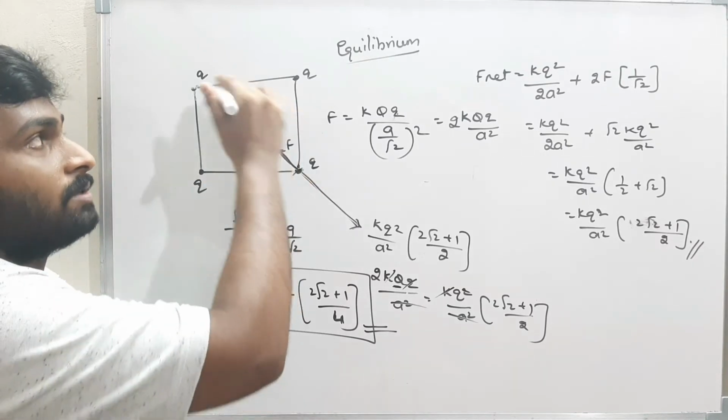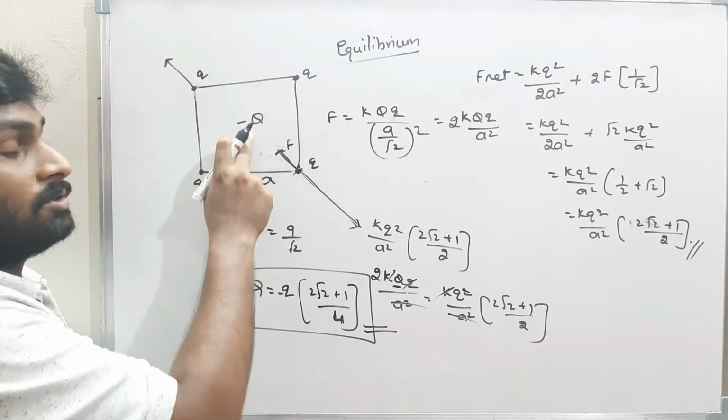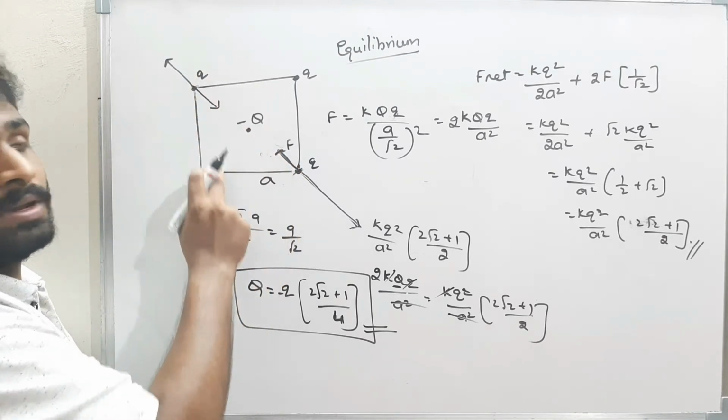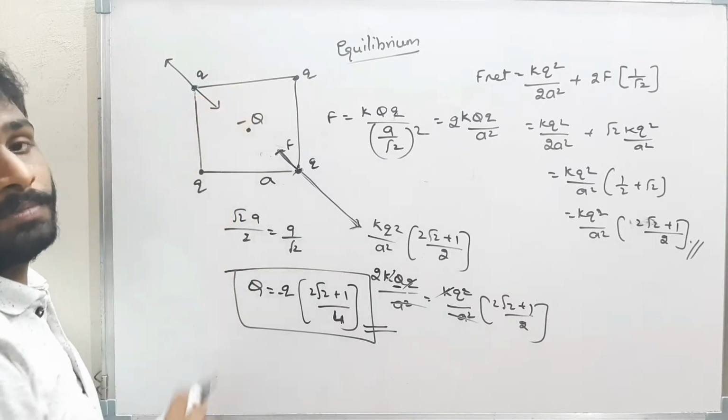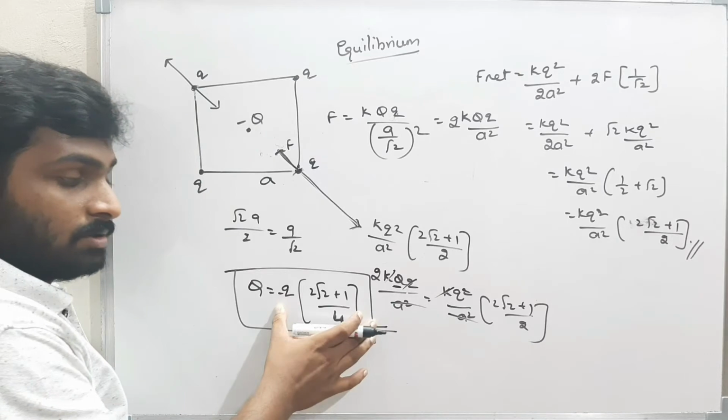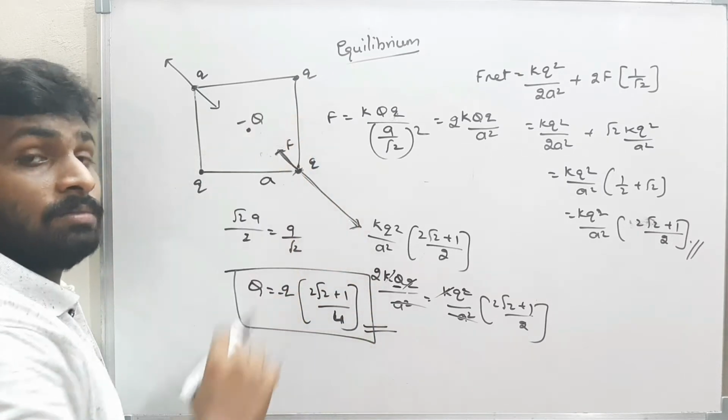These three charges will apply some force on this charge in this direction. And this minus charge will attract. Therefore, the force will be in this direction. Both are the same. Therefore, this charge will be in equilibrium. For that, what must be the charge? This charge must be this much. Therefore, I should keep this much charge to make the system equilibrium.